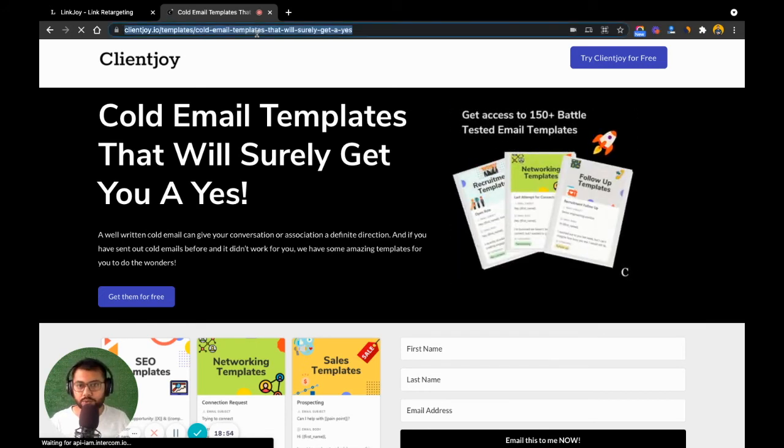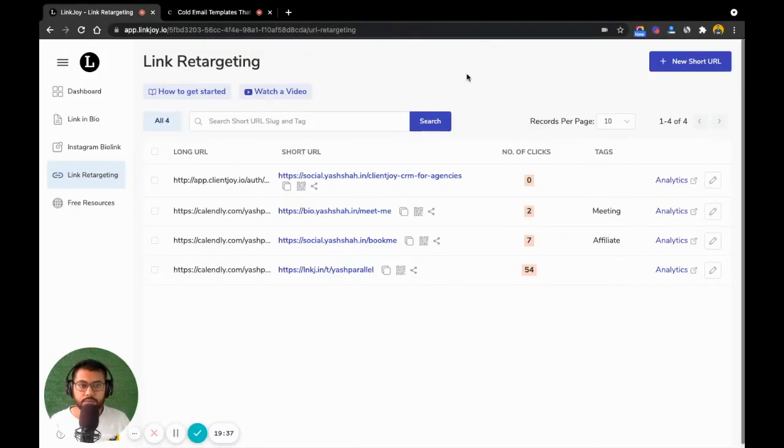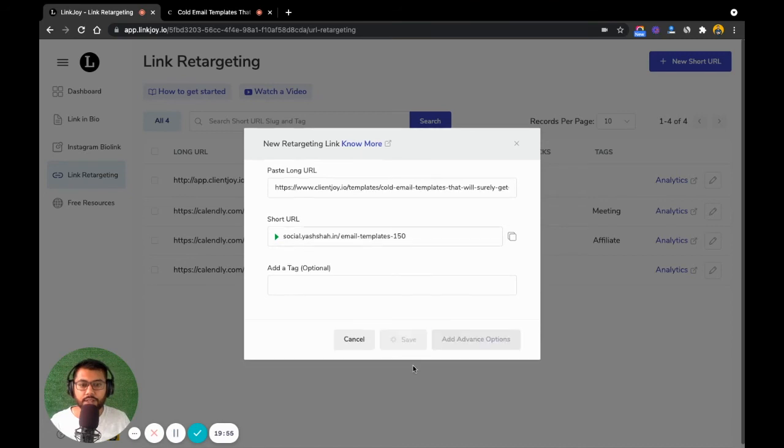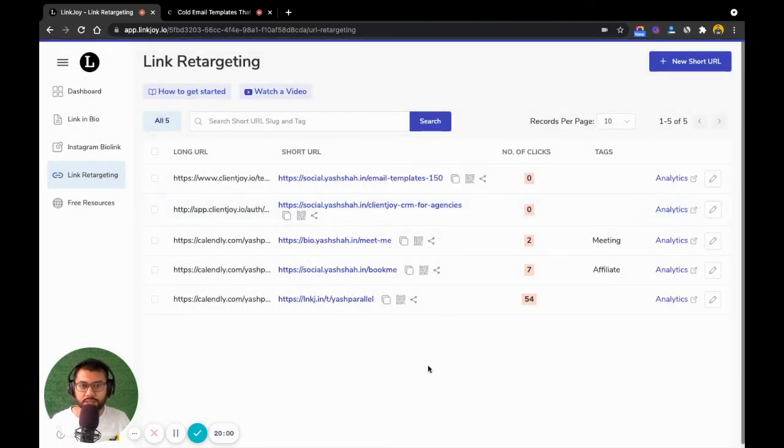And so what you can do is you can copy this link, come back to Linkjoy, click on new short URL, paste the long URL, head over to your own custom domain. I want to call it email templates 150, right? You just hit save. So this is a very quick way of rebranding existing content as your own under your own domain.